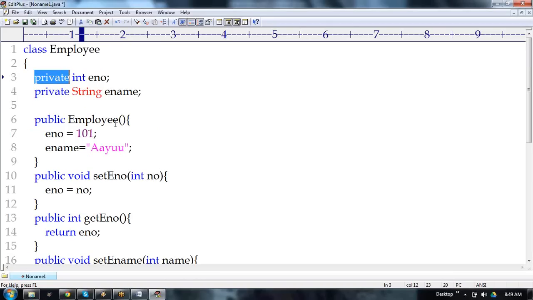Hello. Yeah, I understand. Okay. Now it's a private variable. So these two are the private variables. They must be under private scope.